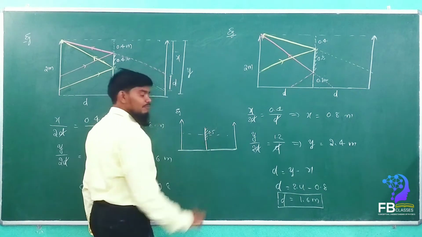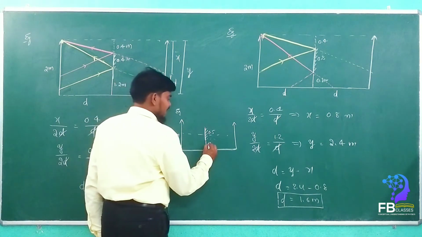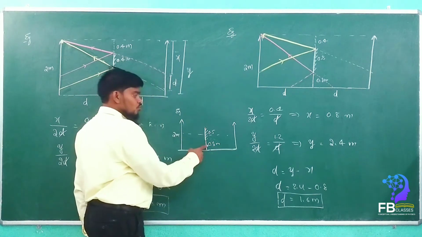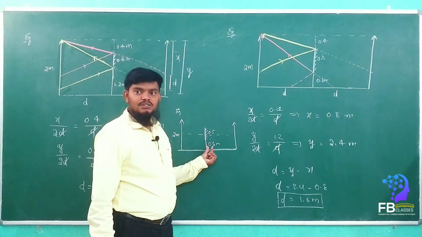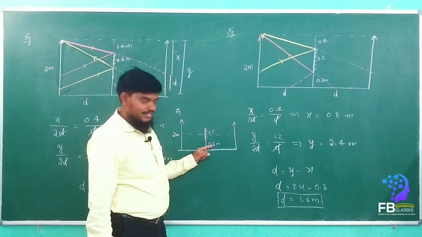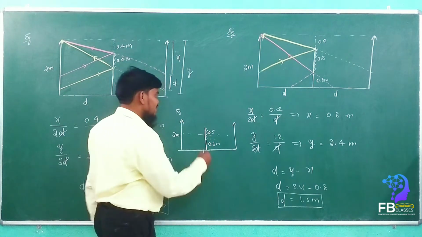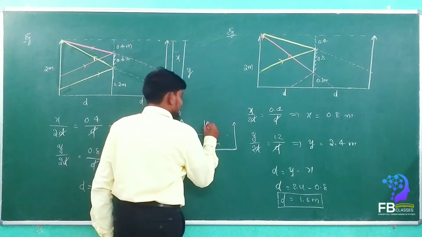This is at 2 meters. Let it be 0.8 meter. So 0.8 plus 0.5, how much is it? 1.3. What is remaining? 0.7 meters remains here.